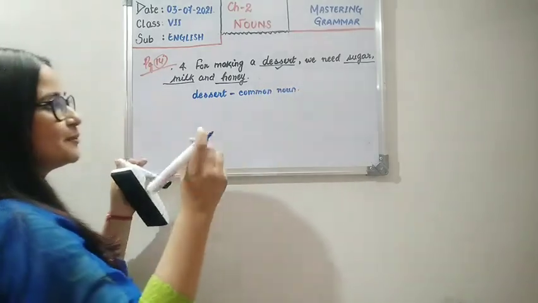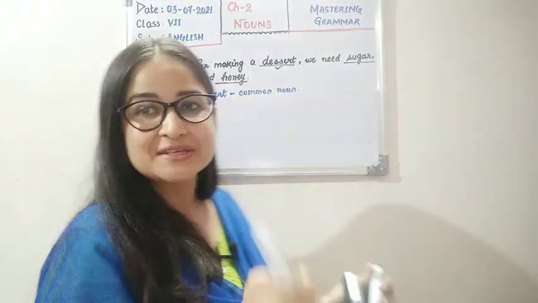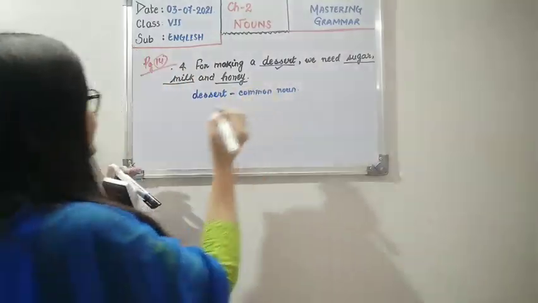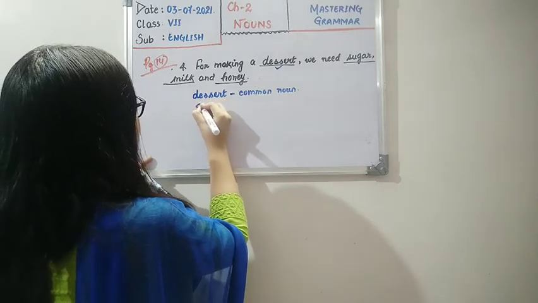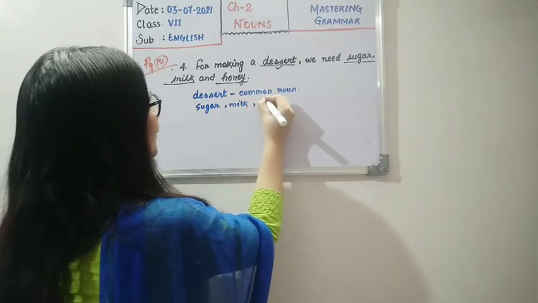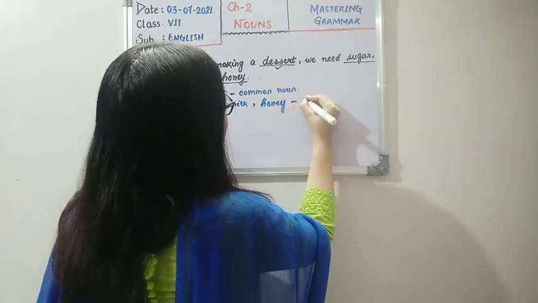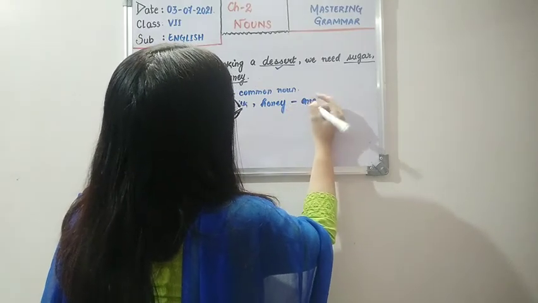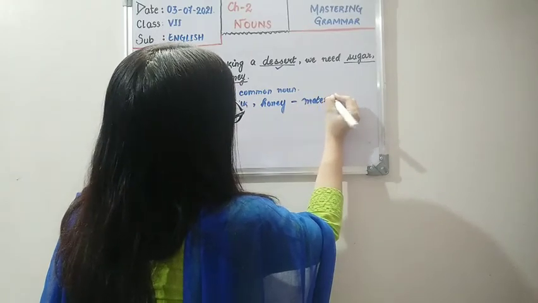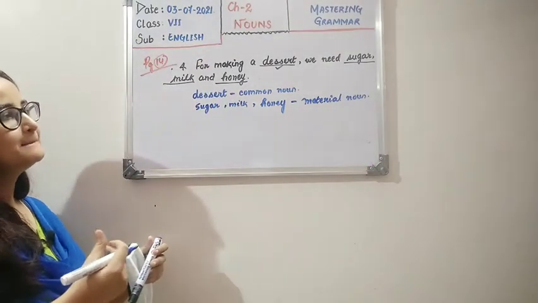And you can see, I told you about ingredients of certain things. Sugar, milk and honey are going to be the ingredients for the dessert that they are going to make. So these ingredients are called material nouns. Sugar, milk, honey, all these are key ingredients in the recipe. That's why they are material nouns. Okay children, so they are the material nouns.